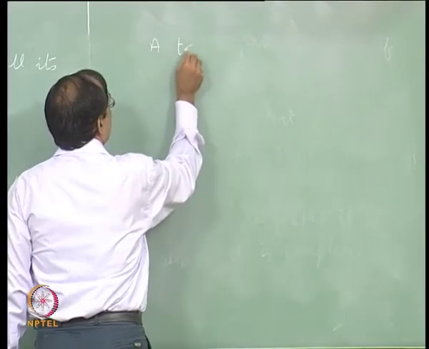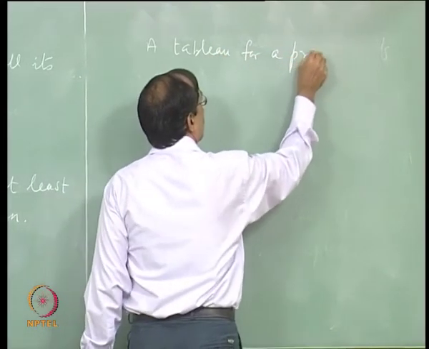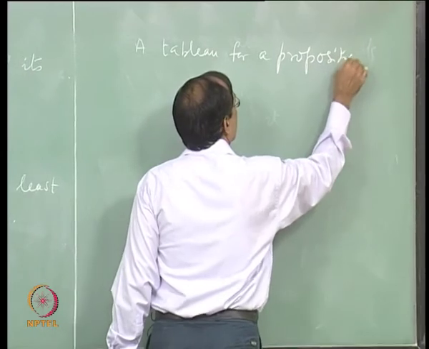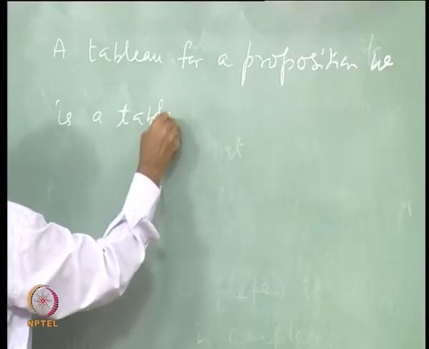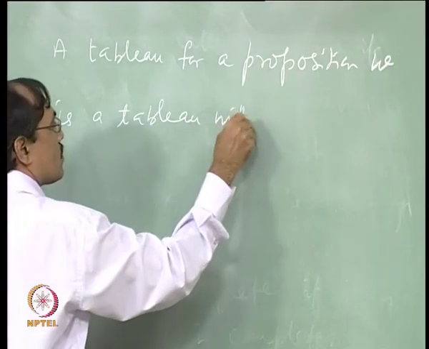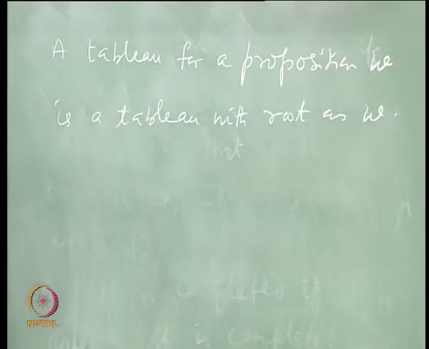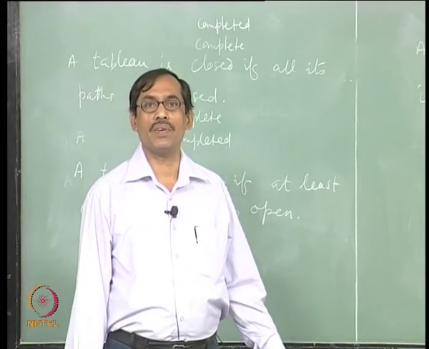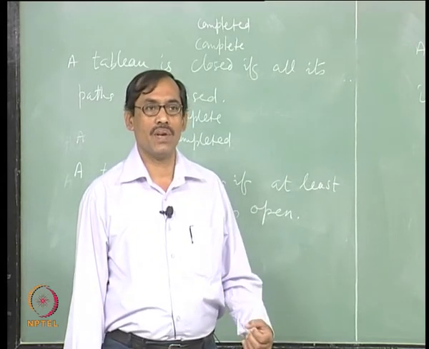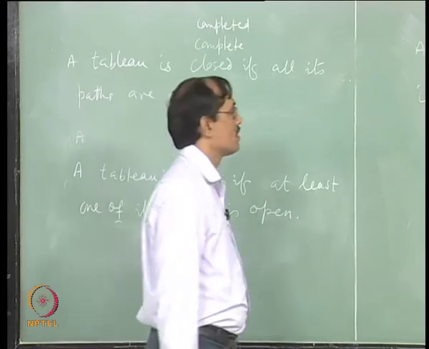So, a tabula for a proposition W is a tabula with root as W. So, you have to define everything almost. So, once you say a tabula for a proposition, that means you start the tabula with the root as W, then continue expanding it. Fine.